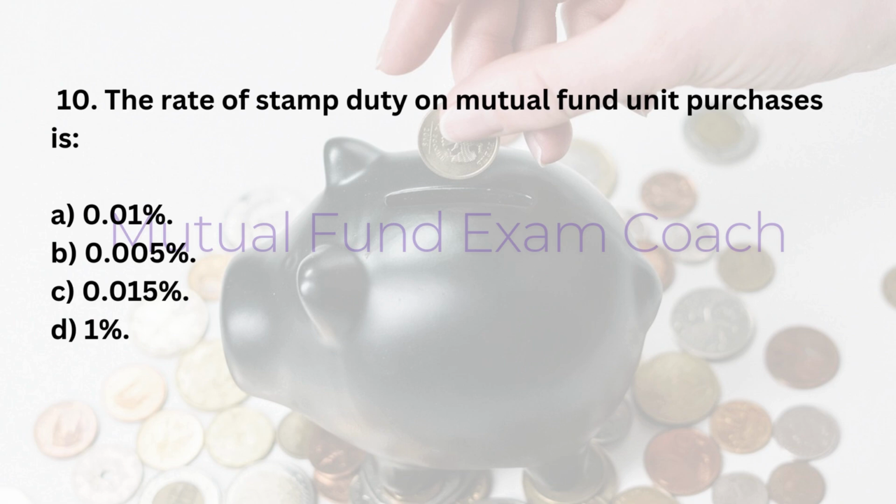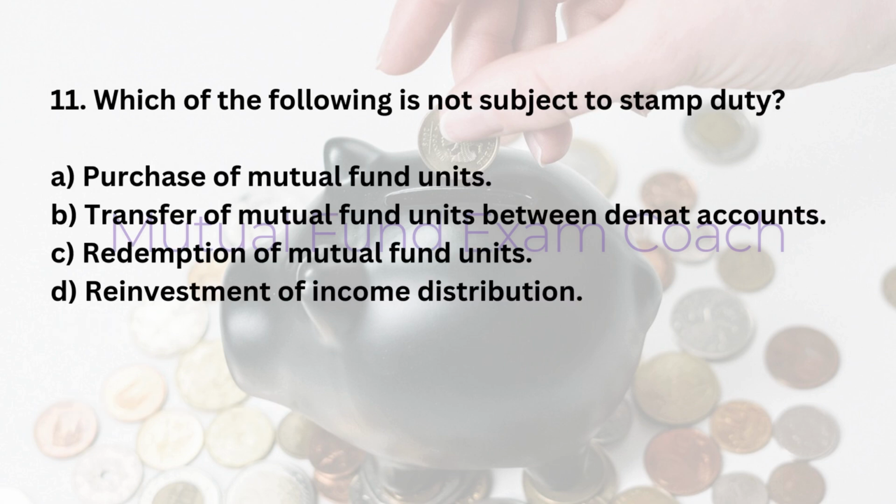10. The rate of stamp duty on mutual fund unit purchases is A. 0.01%. B. 0.005%. C. 0.015%. D. 1%. Answer: B. 0.005%.